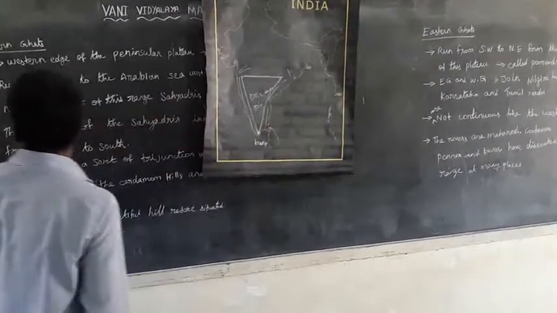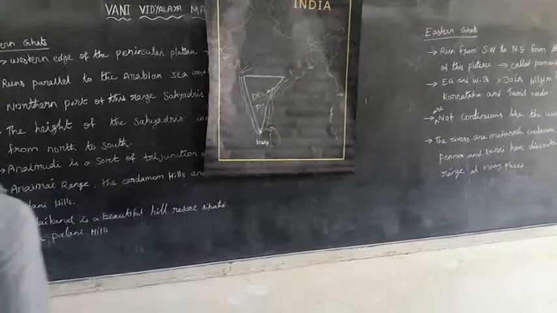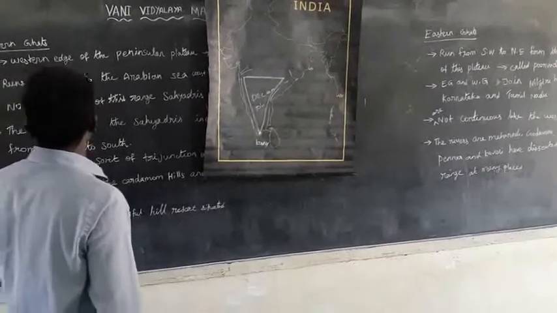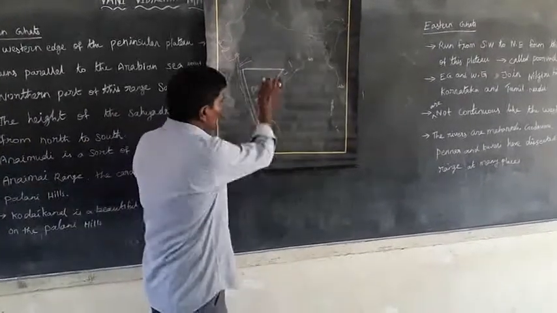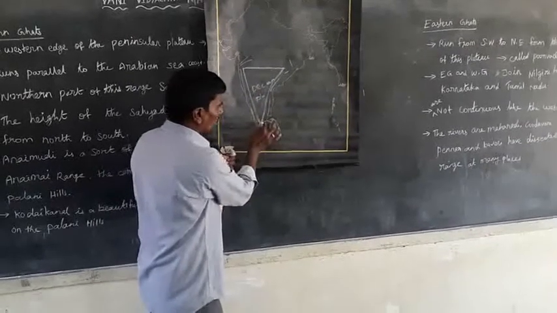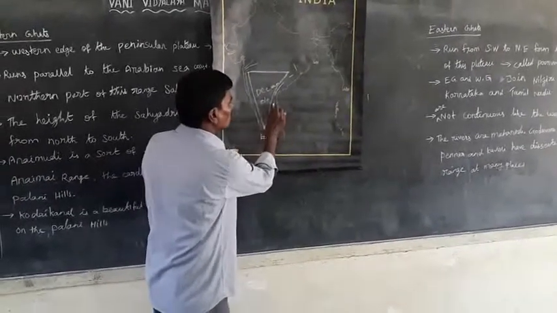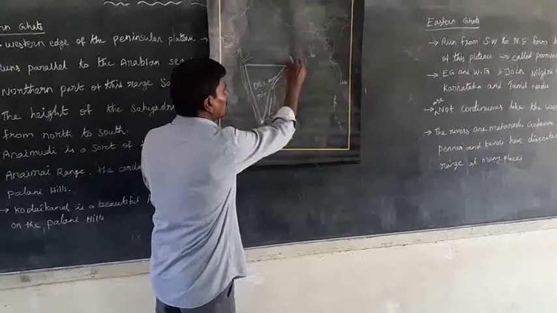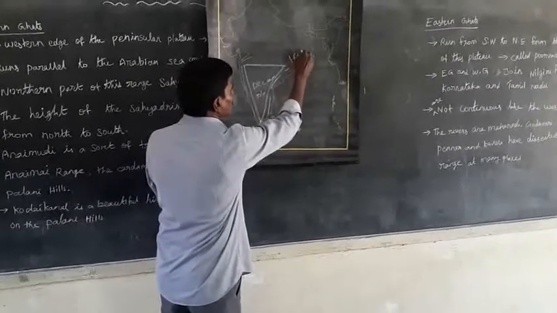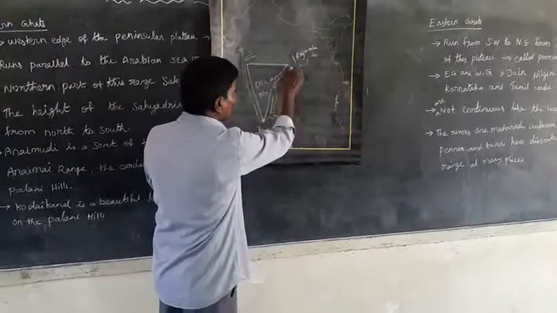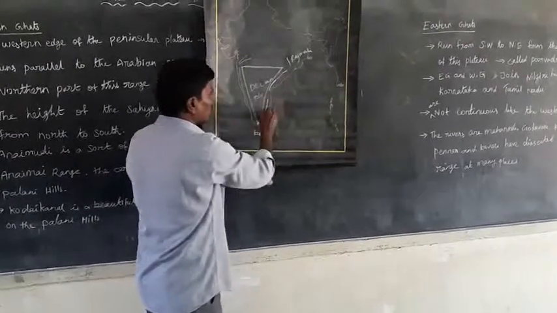One side runs from Kanyakumari to the Rajmahal Hills, and the line passes through the Eastern Ghats. This is the Rajmahal Hills in the Eastern Ghats.